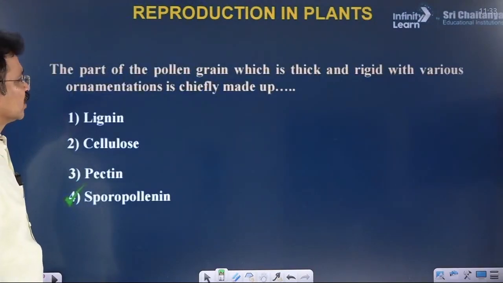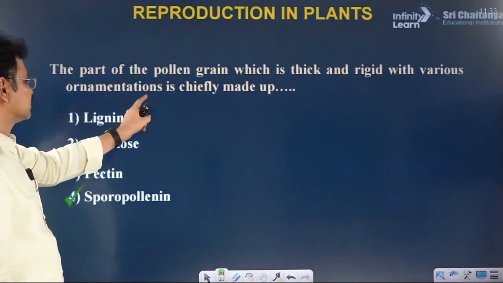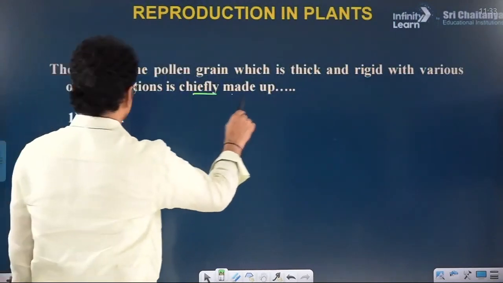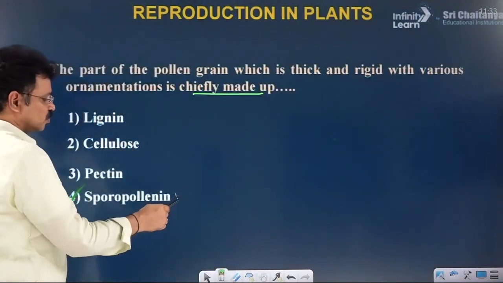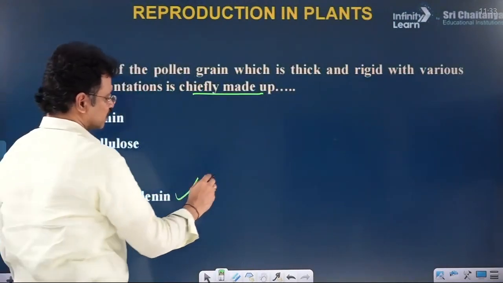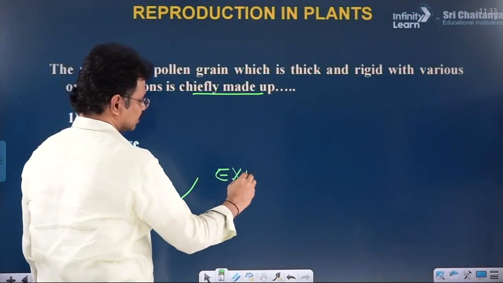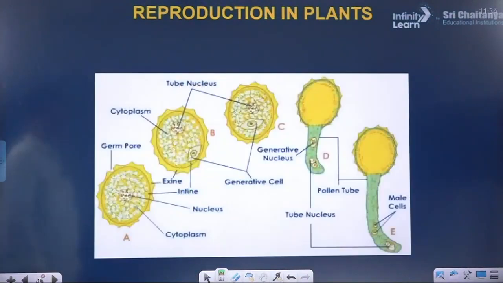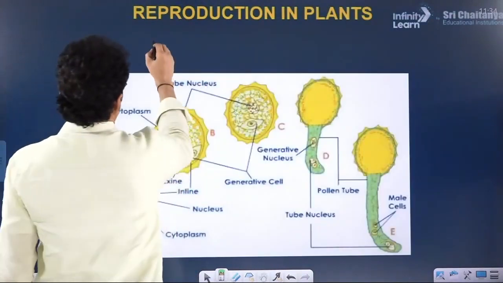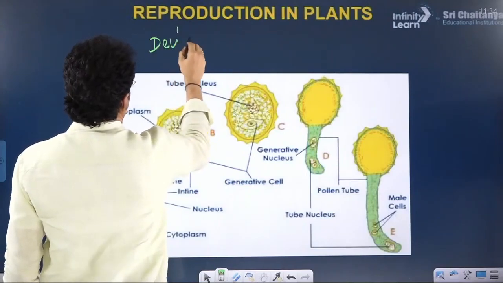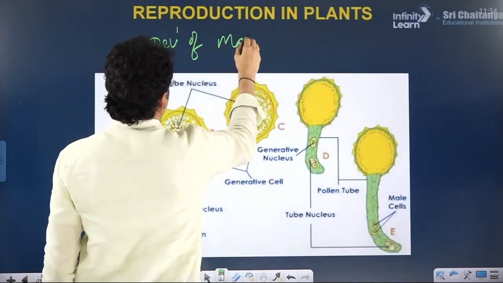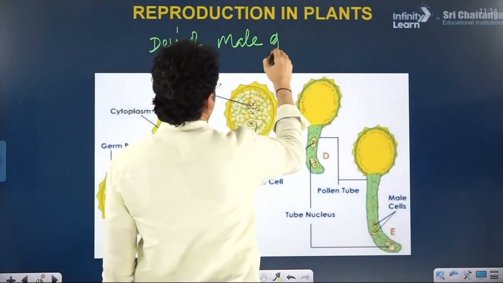The part of the pollen grain which is thick and rigid with various ornamentations is chiefly made up of sporopollenin. The sporopollenin layer is the exine. The next small topic is development of the male gametophyte.